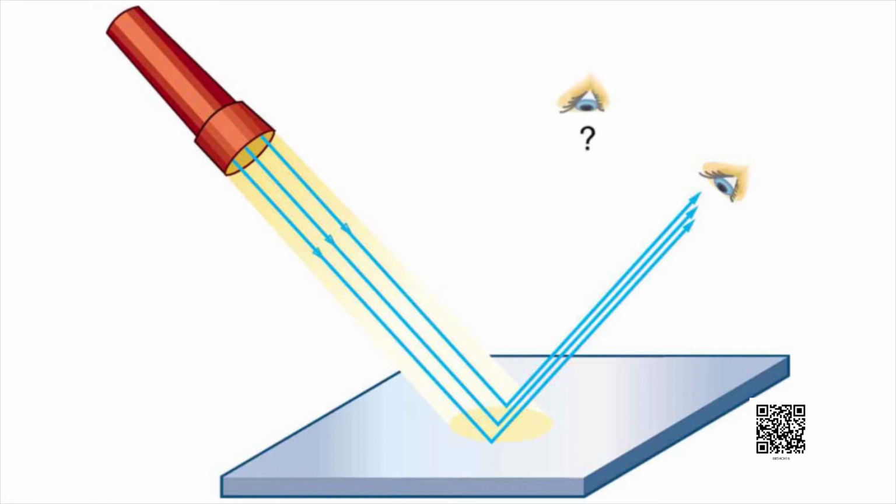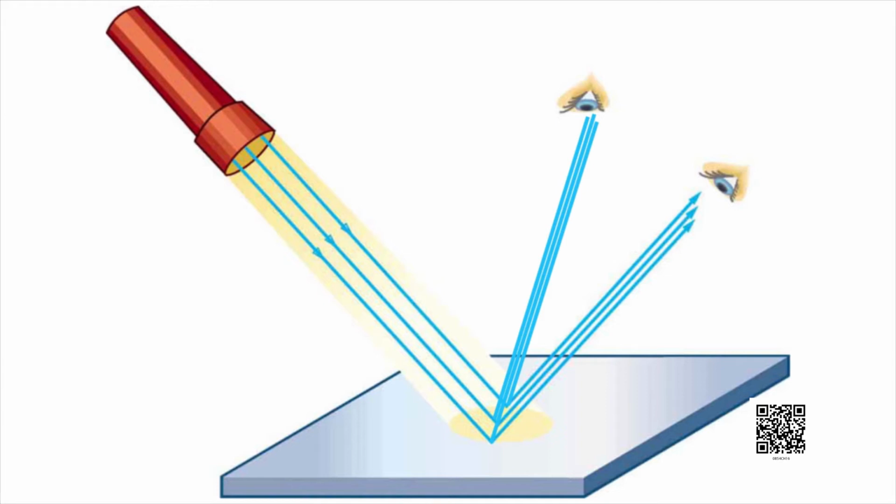Now think children, if the reflected ray was in an upward direction, would we be able to see that ray? In that case, the diagram of reflection would have been like this, where the incident ray and normal would be on the same plane, but the plane of the reflected ray would have been different. But this is not possible.